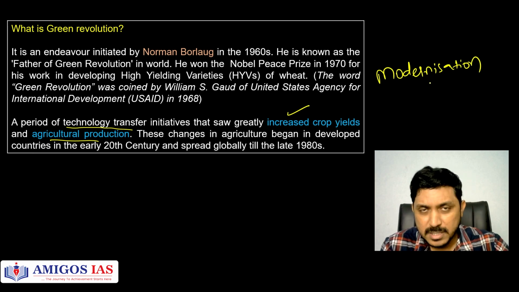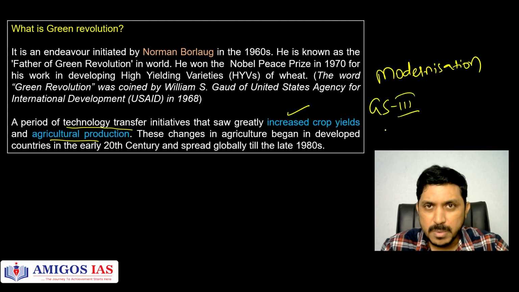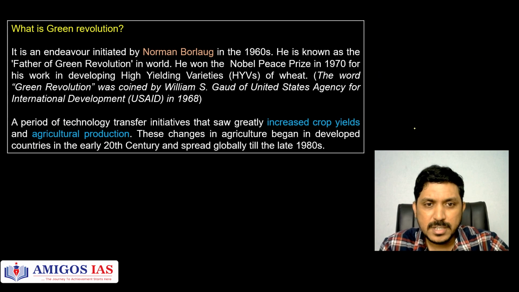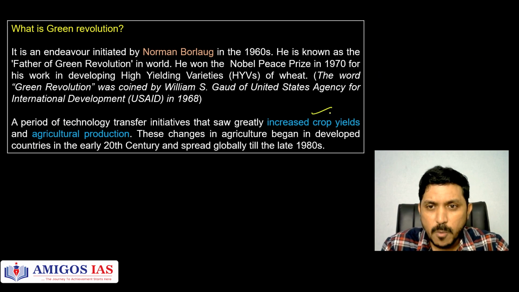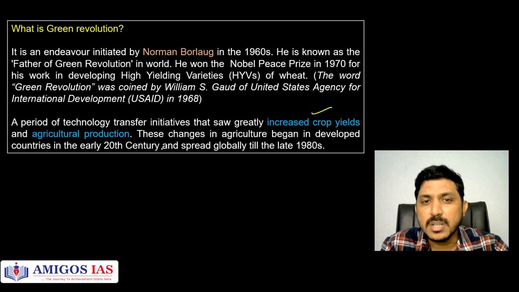So, of course, this class is focused mostly from a mains perspective because this question will be asked in either General Studies Paper 3, in cropping systems, agriculture, or in GS1 as well for geography. Okay, so these concepts are integrated towards both of these. So let's try to understand. Increasing crop yields is a very important aspect here. Agricultural production has to enhance or increase.